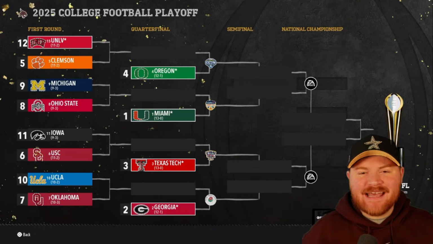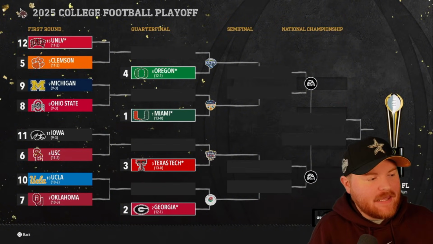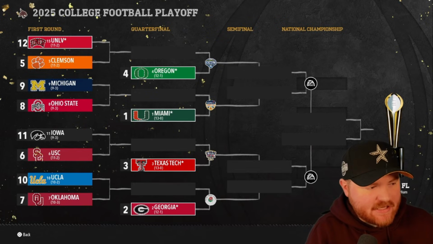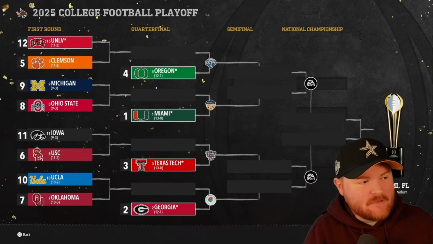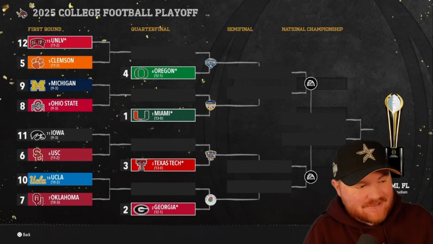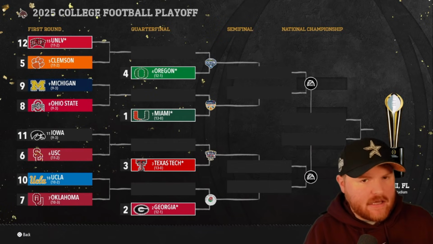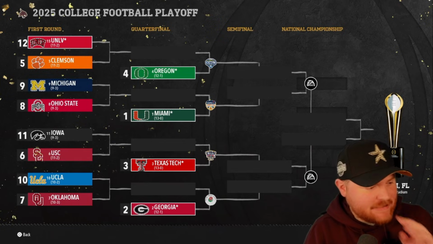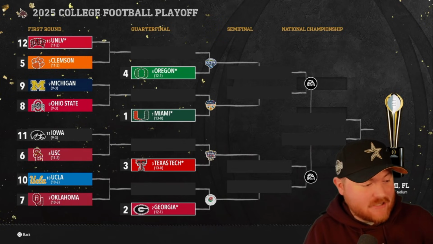Here we are. Big Ten as the SEC, SEC as the Big Ten. So we've got UNLV as the G5 representative taking on Clemson in the first round, Michigan and Ohio State in an all-SEC matchup. Yet again, this is the third straight season they've played, going back to last video, as an SEC team. So I'm going to say the SEC bias is real here.